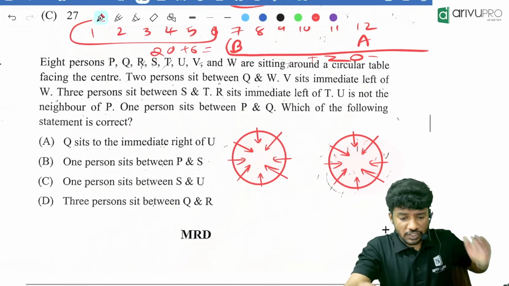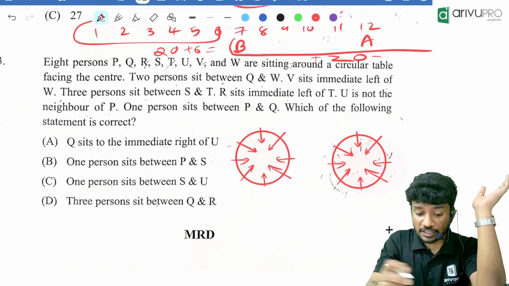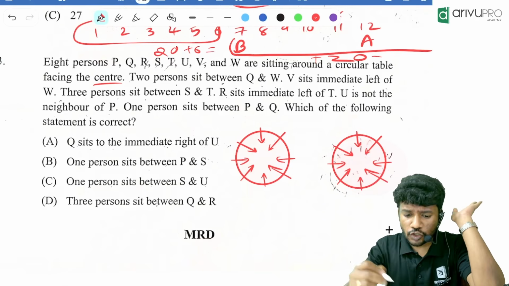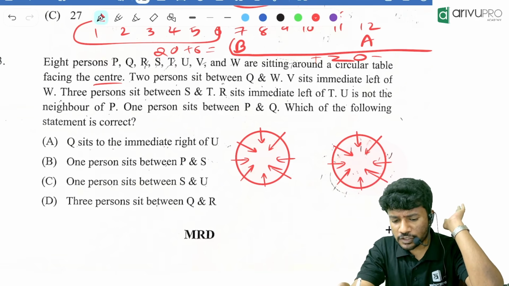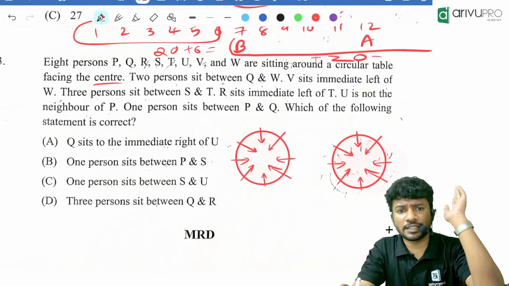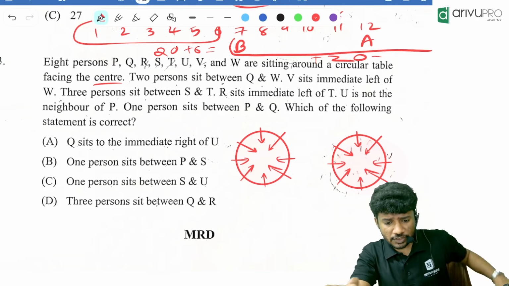Now one by one we will check. 8 persons are sitting around a circular table facing the center. All of them are facing the center. That's why we draw the picture like this. 2 persons sit between Q and W. What do you mean by 2 persons sit between Q and W? In between Q and W, 2 people are there. If you want to start with that, you can start with that.